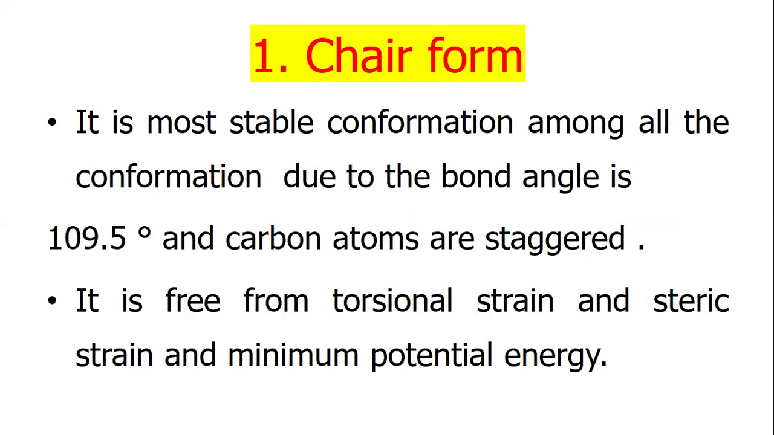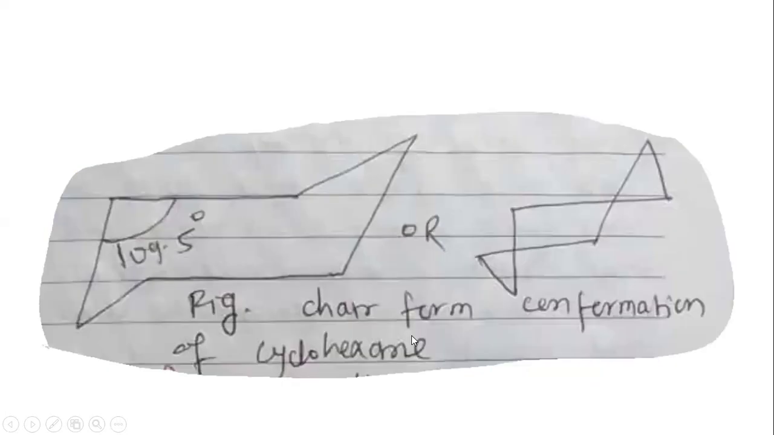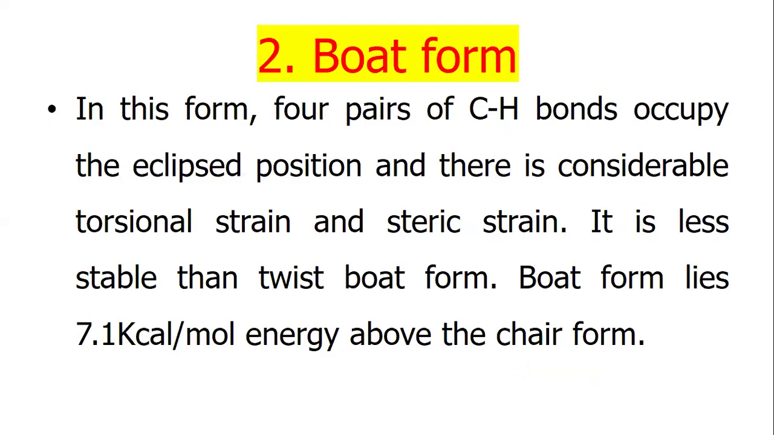Chair form is the most stable conformation among all the conformations because the bond angle is 109.5 degrees and the carbon atoms are staggered. It is free from torsional strain and steric strain and has minimum potential energy. This is the figure of the chair form conformation of cyclohexane.